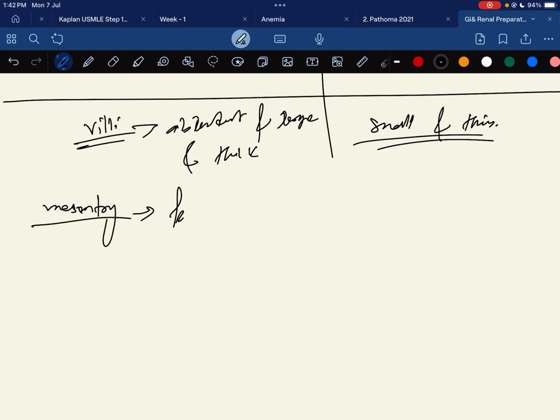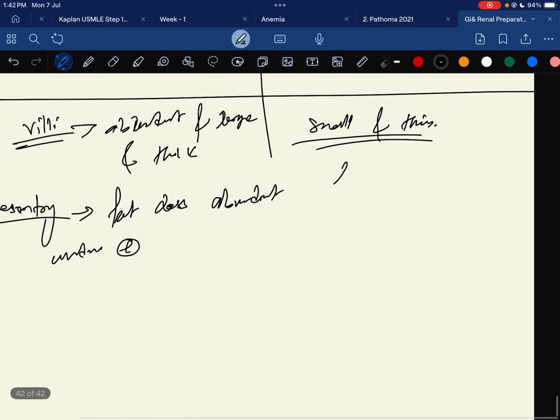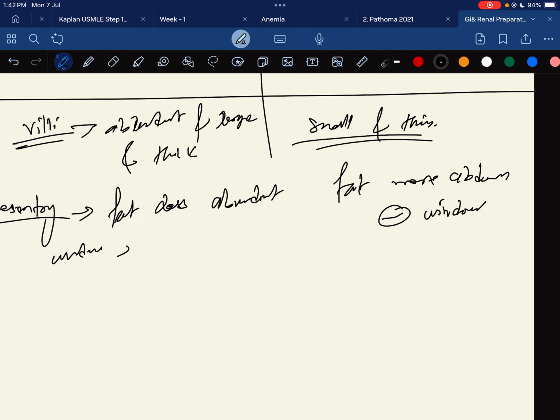here the fat is less abundant, and here the fat is more abundant. So here, with less fat, there is a window, and there, with more fat, there is no window, an absence of windows. But here there is the presence of windows due to the lesser fat.